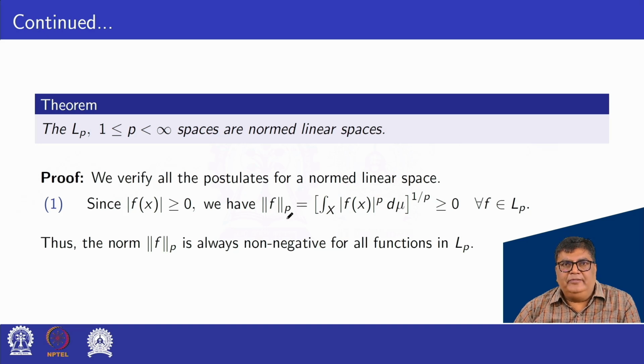So norm f p depends on the modulus of f(x). So the integral over X of mod f(x) power p d mu, whole power 1 by p, is greater or equal to 0. So the first condition, norm f greater or equal to 0, is satisfied.